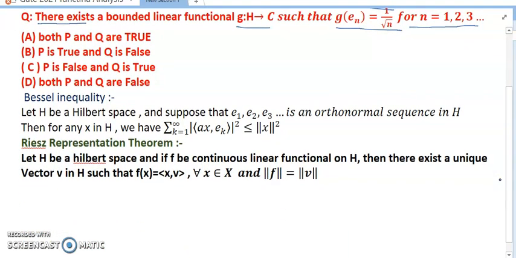So Bessel's inequality: let H be a Hilbert space, and suppose e_1, e_2, e_3, and so on is an orthonormal sequence in H. Then for any x in H, we have the sum from k equals 1 to infinity of |<x, e_k>| whole square is less than or equal to norm of x whole square.